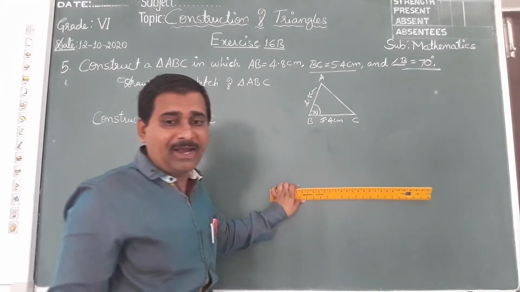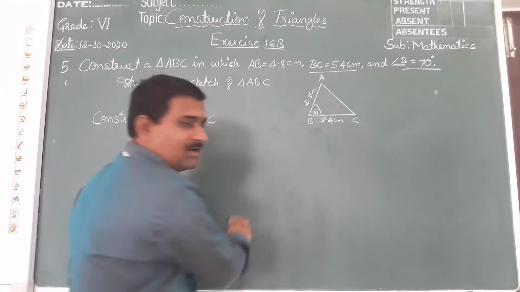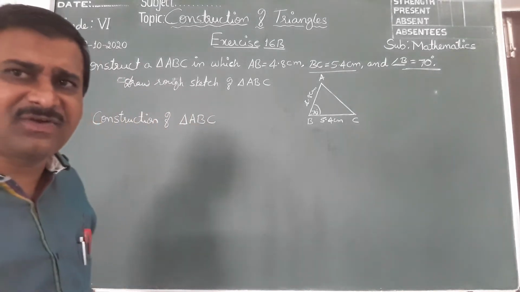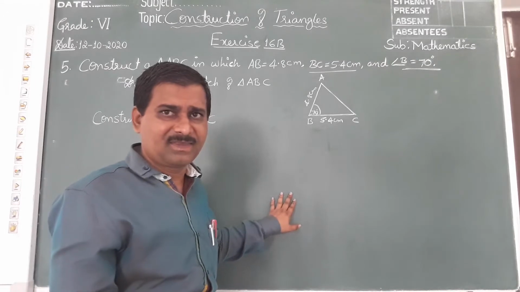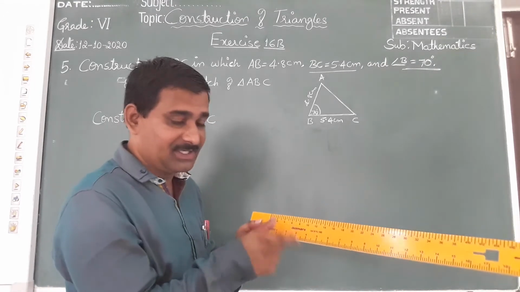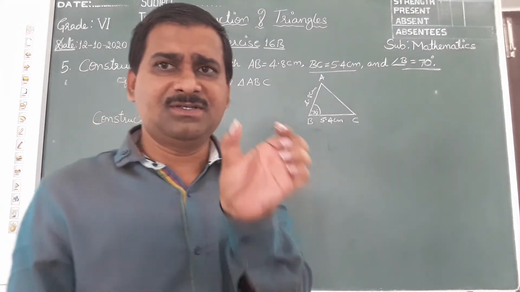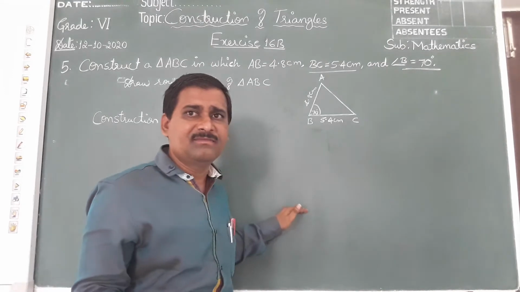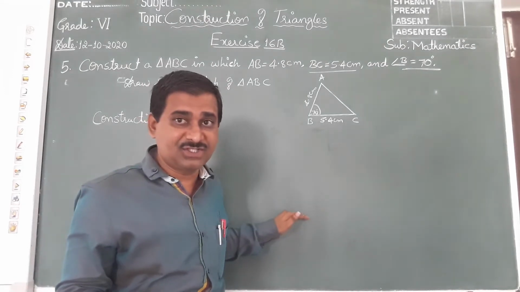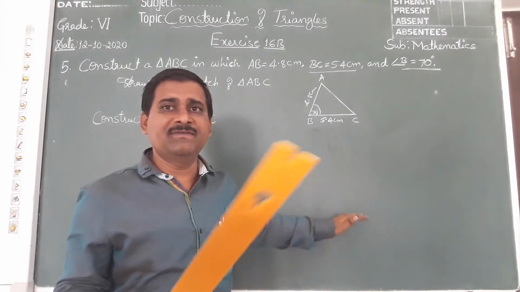Children, if I go according to the centimeters, I will get a very small triangle that you cannot observe properly. If I draw the exact centimeters on the board, it will look very small. So I will draw bigger. I will construct with bigger lines so that you will come to know what I am doing.